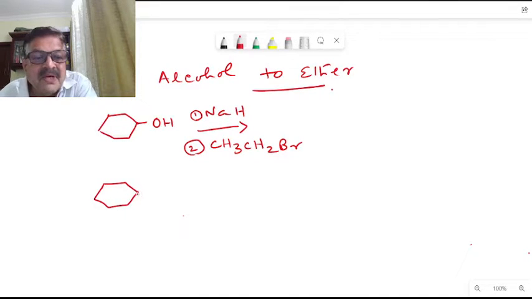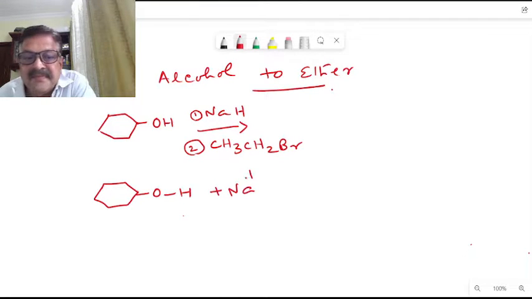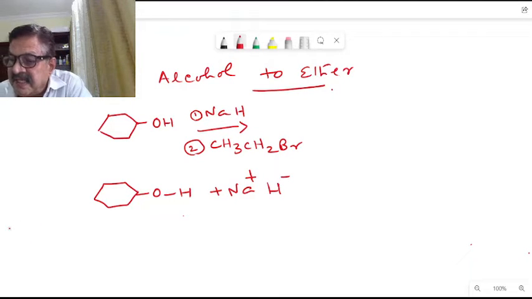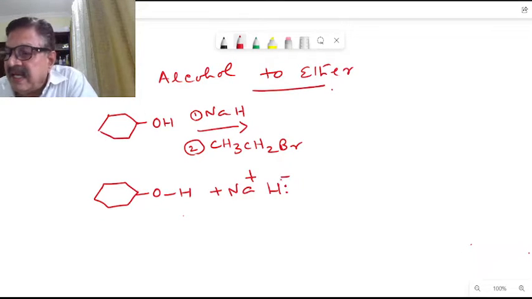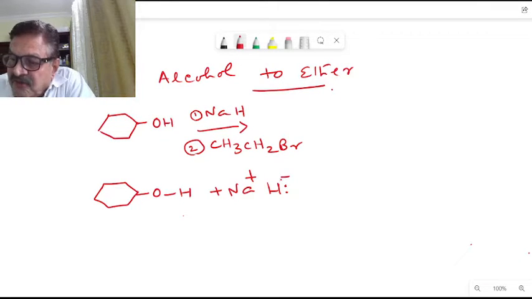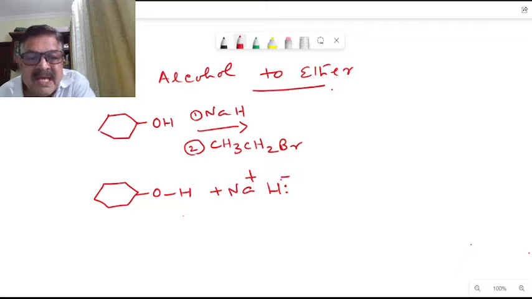So this is OH here. Then we have sodium hydride, Na plus H minus. This is sodium hydride here. We will be having one extra electron, that is why it's a negative charge here. Now the base will remove the proton from the OH group. That is the mechanism here.